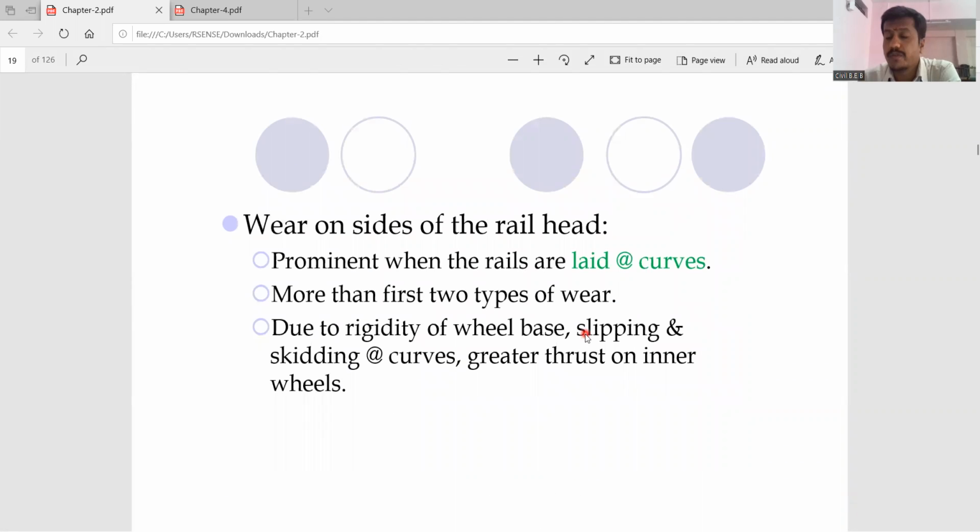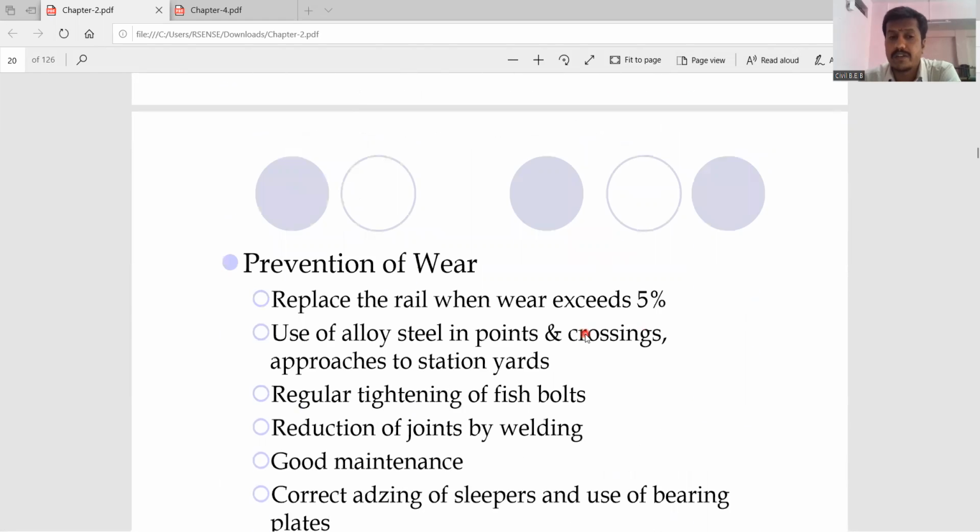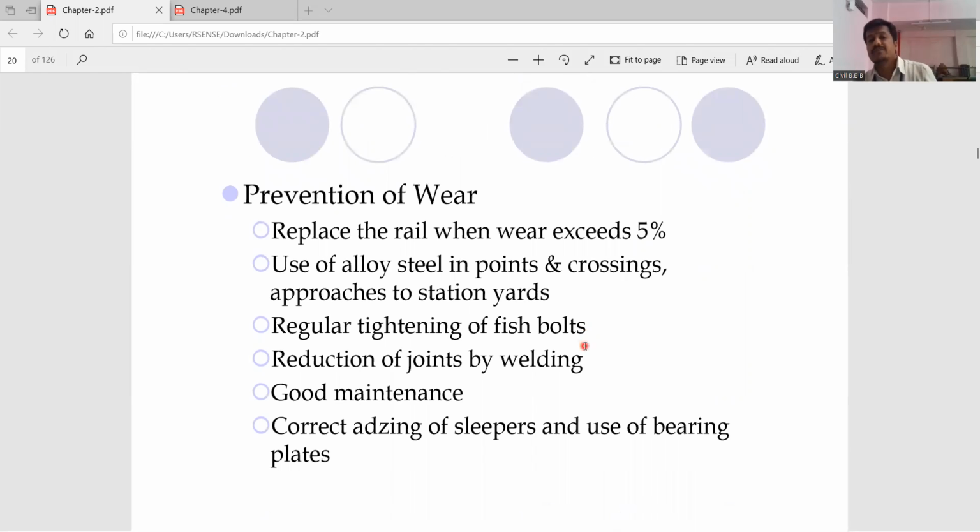Then at the sides, we know the flange section of the wheel and the side of your rail are in continuous motion due to the rolling action of the wheel. Now, how can we prevent this wear? We can replace the rail when wear exceeds 5%. Okay, if the wear of that particular rail exceeds more than 5%, we replace that rail so that we can avoid the wear.